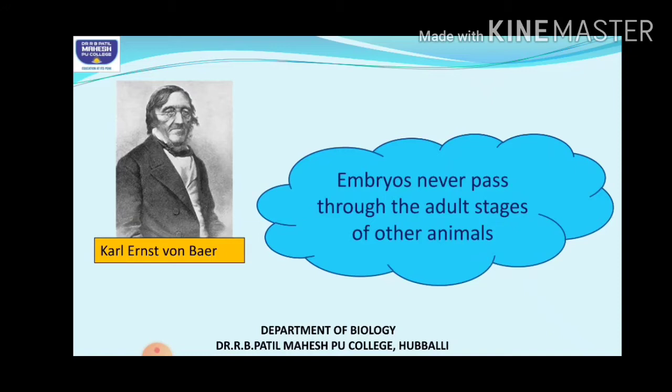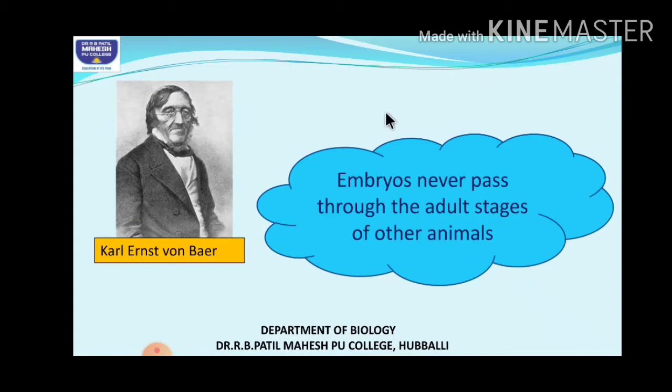Got it? There might be similarities, no doubt, between their embryonic stages, but scientifically we cannot say that their embryonic stages pass through the stages of other organisms. This is not scientifically proved.